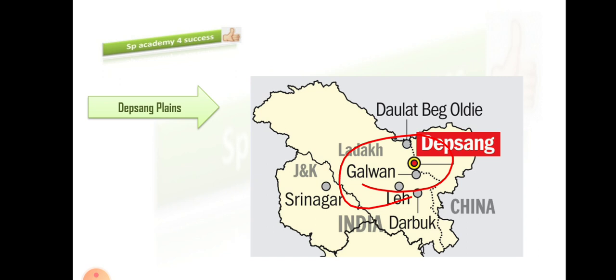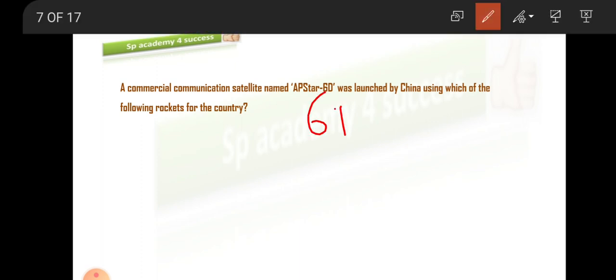Moving on to the next MCQ. See the next MCQ question. A commercial communication satellite named AP Star 6D was launched by China. Okay, it is 6D. 6D was launched by China using which of the following rockets from the country? So in yesterday's class also we have seen that AP Star 6D is launched by China. So the same thing is given in the question. It is launched by China.